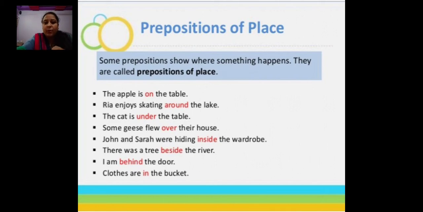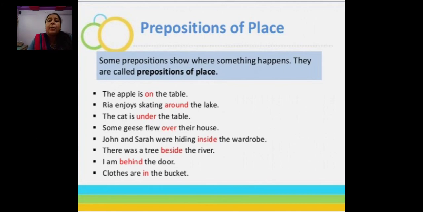Okay, all of you know, but let me make it clear. Children, some prepositions show where something happens. If you get the answer by asking the question "where," then whichever preposition is used is called a preposition of place. They are called prepositions of place.